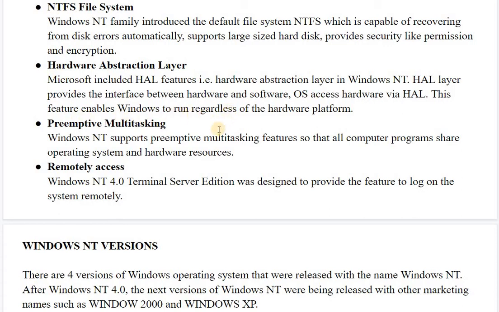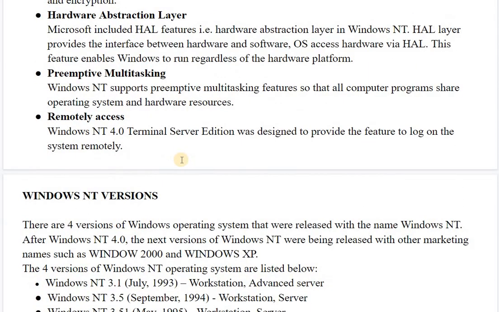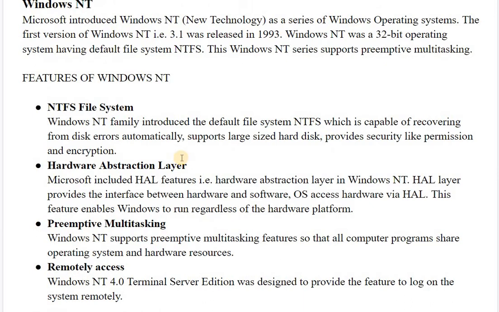Primitive multitasking says that all computer programs share the operating system and hardware resources in an equal manner, and for remote access, the 4.0 version of Windows NT provides the terminal server edition, which was designed to let users log into the system remotely. So these are the features of Windows NT, due to which this operating system is in great demand in the